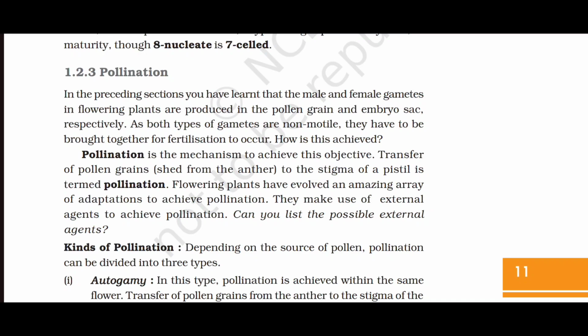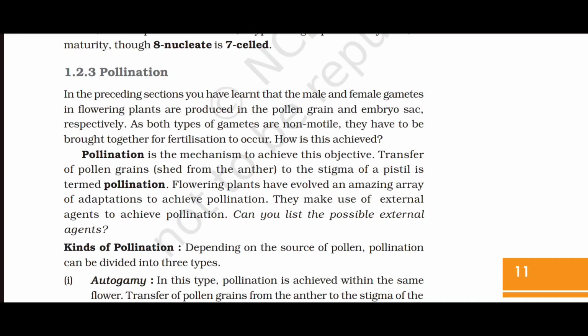Pollination. In the preceding sections, you have learnt that the male and female gametes in the flowering plants are produced in the pollen grain and embryo sac, respectively. As both types of gamete are non-motile, they have to be brought together for fertilization to occur. How is this achieved? Pollination is the mechanism to achieve this objective. Transfer of pollen grains shed from the anther to stigma of a pistil is termed pollination.